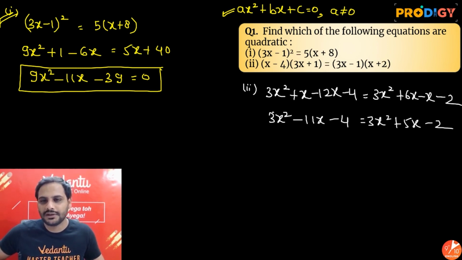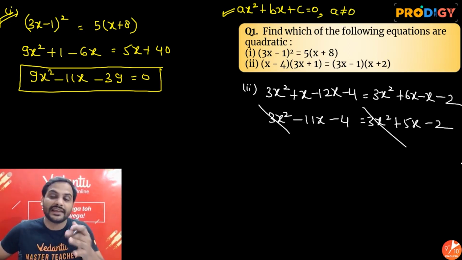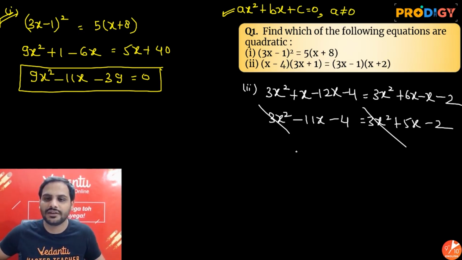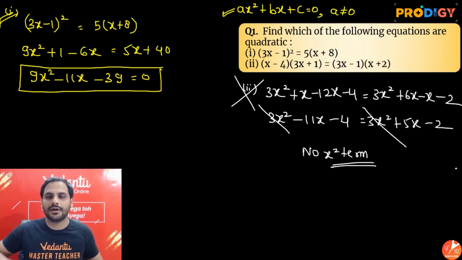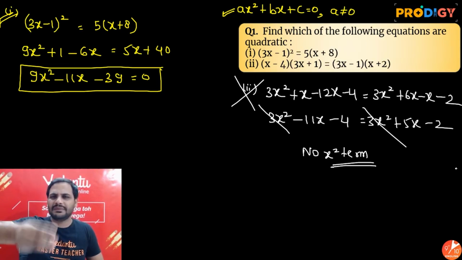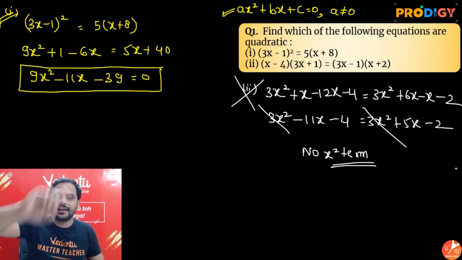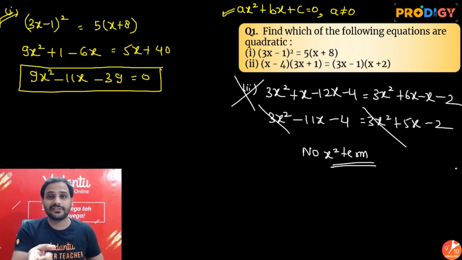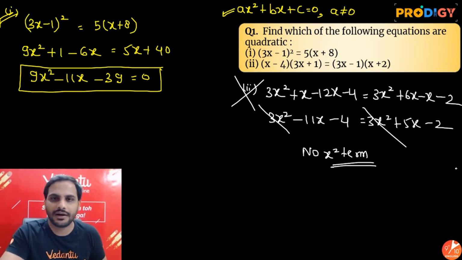Now look, beta, the important thing is the x square term got cancelled. So I can say even after solving, there will be no x square term, and since there is no x square term, it will not be a quadratic equation. Simple, beta. Maximum 3 terms are allowed, in which the x term and constant term may be there, may not be there, we don't care. The x square term must be there. Here, since the x square term is not present, it got cancelled, I will say it is not a quadratic equation.